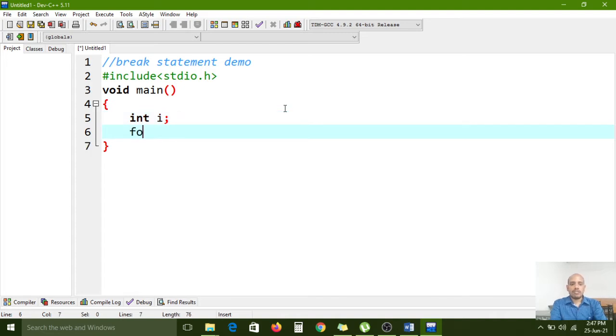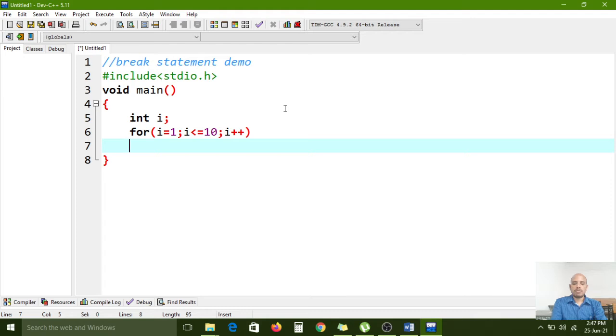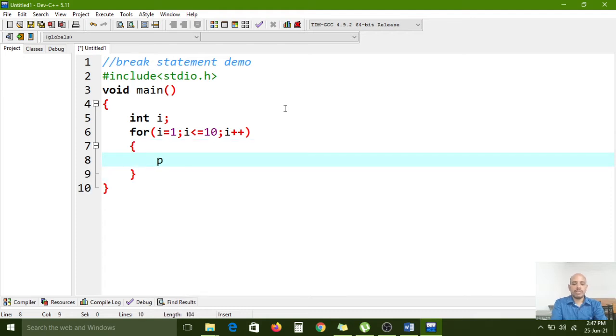After that I am using a for loop: i = 1 as initialization, semicolon, i <= 10, semicolon, i++, open bracket and closing bracket, and a printf function to print the numbers.